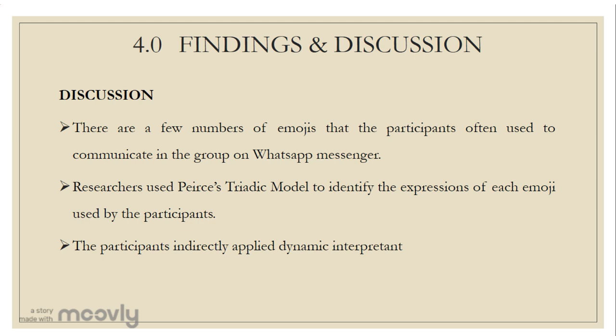There are a number of emojis that the participants often use to communicate in the group on WhatsApp Messenger. The researchers used Peirce's triadic model to identify the expressions of each emoji used by the participants, and the participants indirectly applied the dynamic interpretant. This study shows that the emojis used by the participants were interpreted by the other participants in accordance with the communication taking place, resulting in a variety of emotional expressions for the emojis.